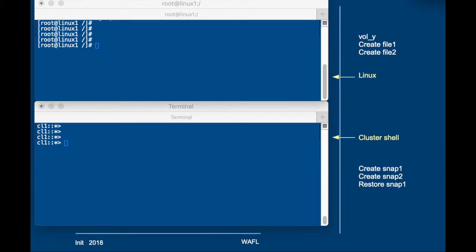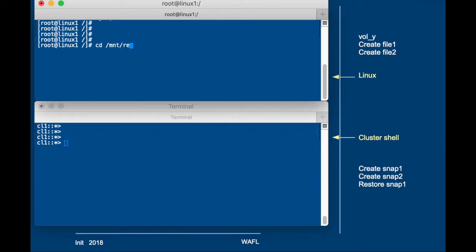So I'm using a Linux terminal at the top and the cluster shell at the bottom, and I'm going to be using vol.y from the Linux terminal, which is an NFS mounted volume from the cluster. So I'll be creating files and creating snapshots and then restoring the first snapshot, which will result in losing snapshot 2 and losing the second file.